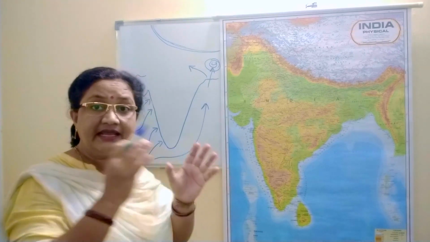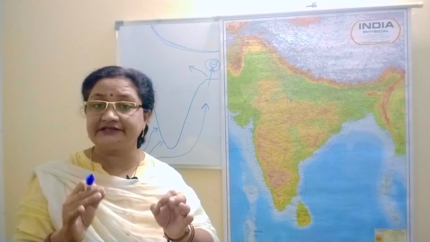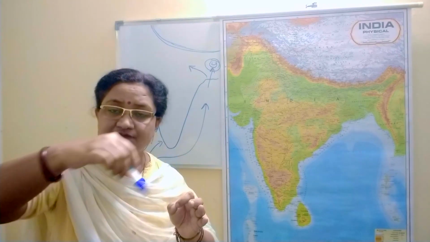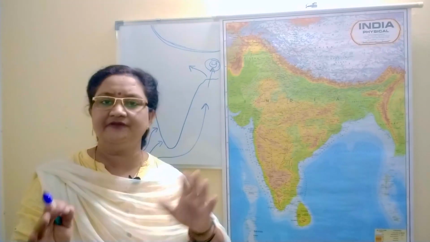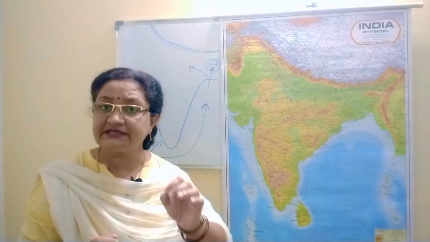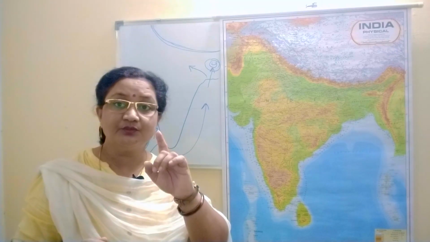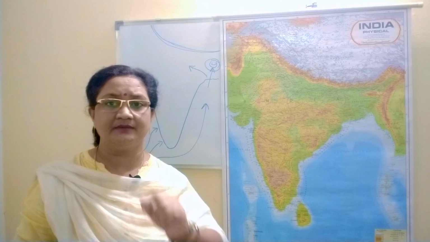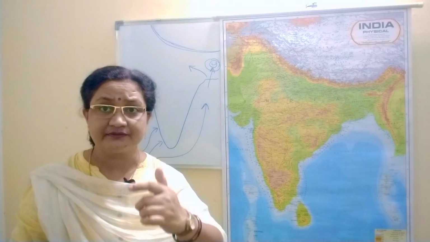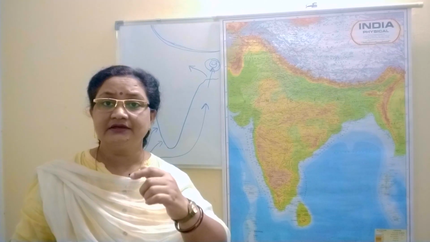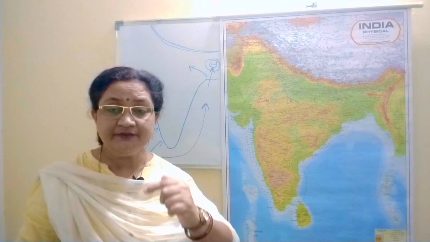Because they are heavily laden with moisture, they go on causing rainfall again and again within these hills. Heavy rainfall is caused. This is why, if you remember, Mawsynram and Cherrapunji are places lying in which state? Yes, Meghalaya.